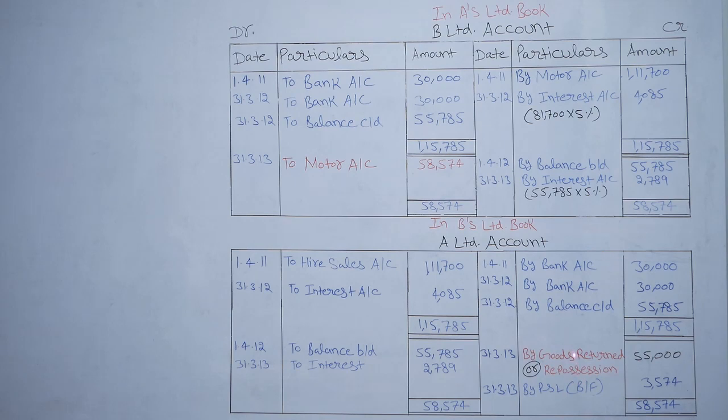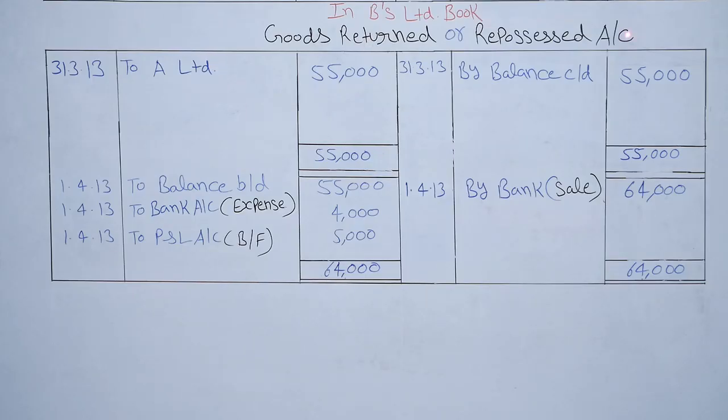The vendor's estimated goods repossessed value is 55,000, which is mentioned in the question. 31st March 2013, by profit and loss, balancing figure 3,574 rupees. Goods repossessed account in the books of the seller. 31st March 2013, to A Limited 55,000. This is the estimated value of goods repossessed. 31st March 2013, by balance carried down 55,000. This balance will be brought down. 1st April 2013, to balance brought down 55,000.